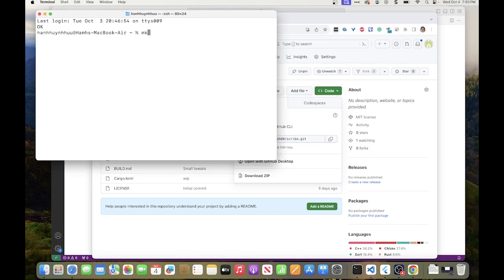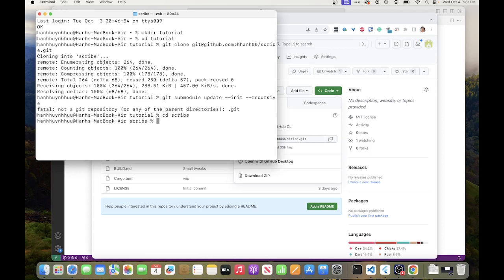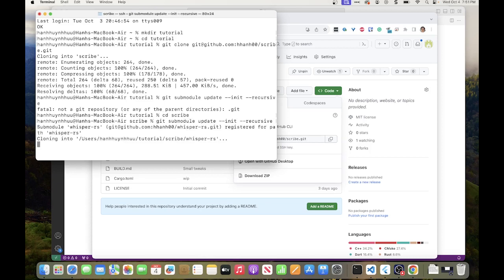Right, so let me create directory tutorial. Go to tutorial and then clone this stuff. Okay, once you clone this, you have also to get the submodule. So I will say submodule update init and recursive. All right, that's silly because you have to obviously go to that scribe directory.